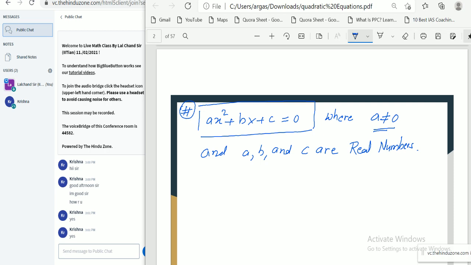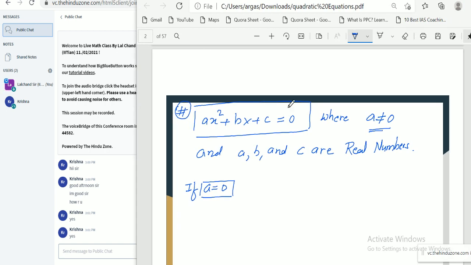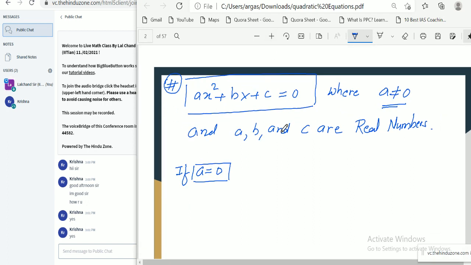Can you tell me, if a equal to 0, what will be the problem with this equation? If the value of a is equal to 0, Krishna, then the first term is 0.